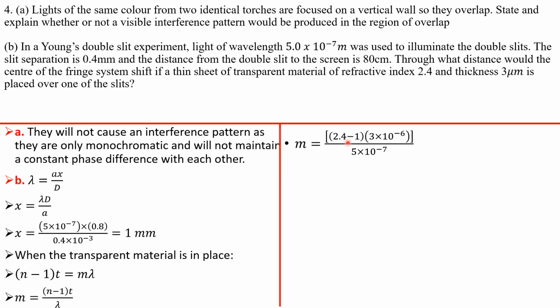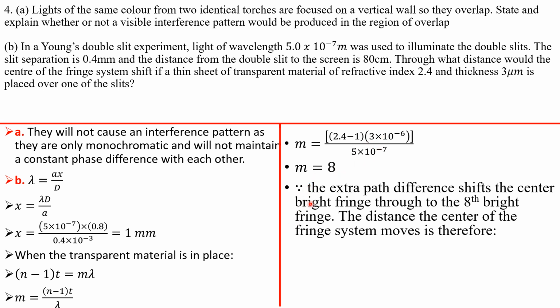So n is 2.4 minus 1 times t. Our thickness there is 3 micrometers, so you put that there. So our m is 8, okay? So you realize that the extra path difference shifts the center bright fringe through to the 8th bright fringe. This is what this really means.